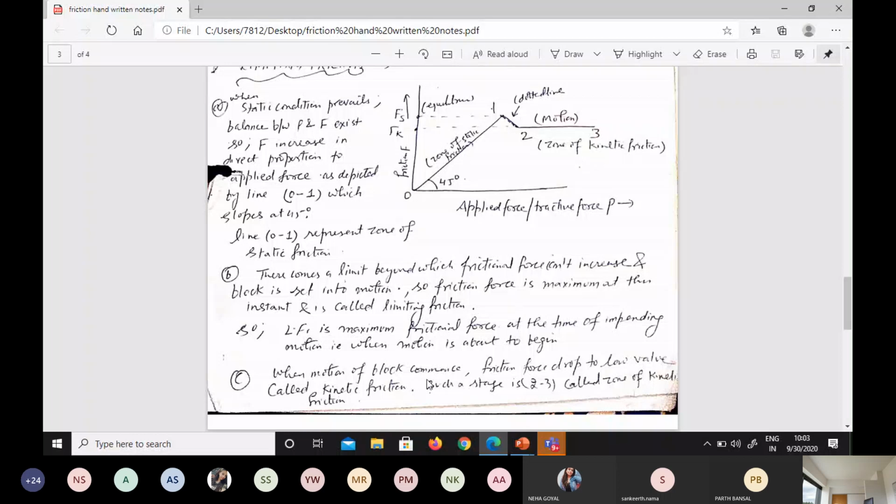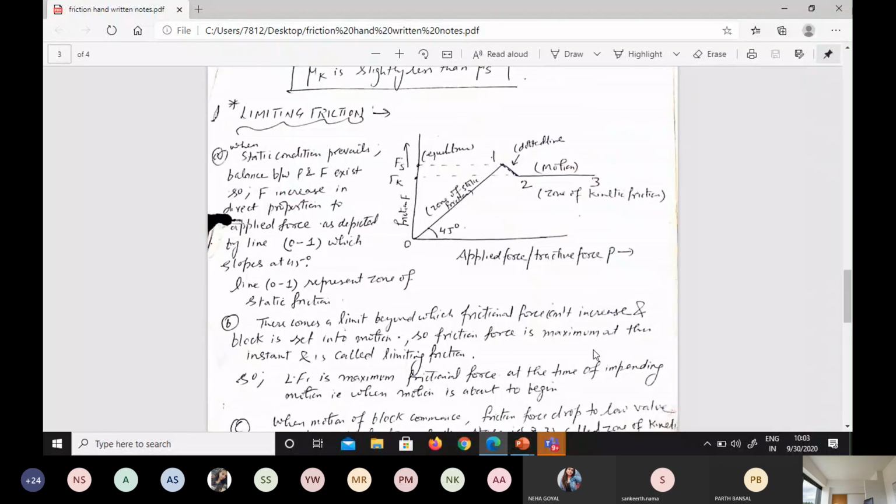When the motion of the block commences, frictional force drops to a lower value called the kinetic friction. Such a state is depicted by line 2 to 3, and this is called the zone of kinetic friction. In the examination, a 2-mark theory question always comes: what is limiting friction, and explain it with the graph. So this is the graph for you and this is the explanation.